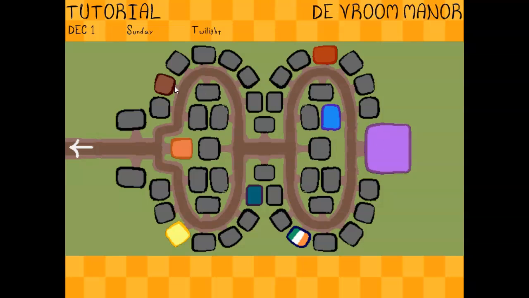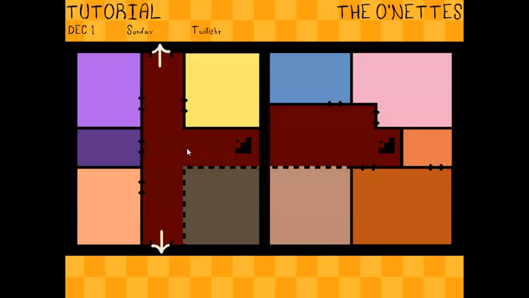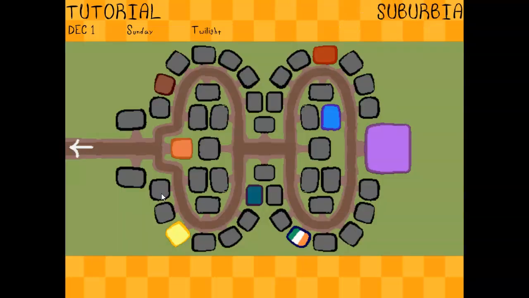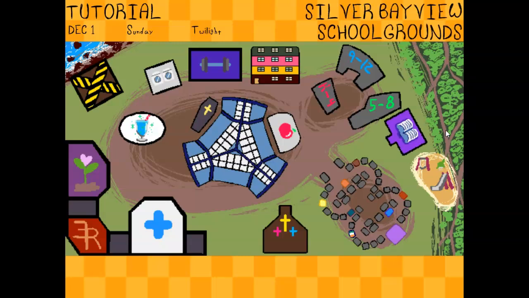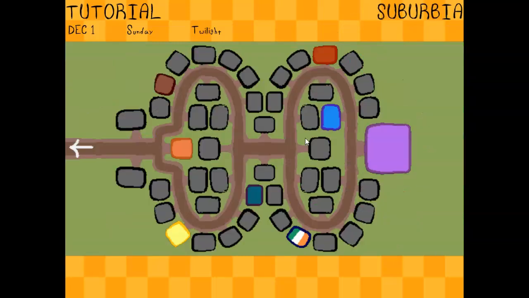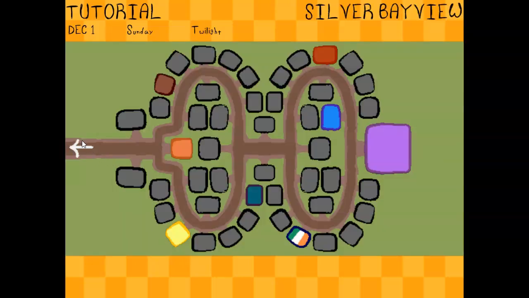Devroom Manor, the Bennets, and the Harley Nicolauses, and of course the Onettes, which clicking that takes us back there. And then we have the entire town. These are the kind of icons that I plan on using more inside of here and other places. However, I got really tired of trying to think of new ones.